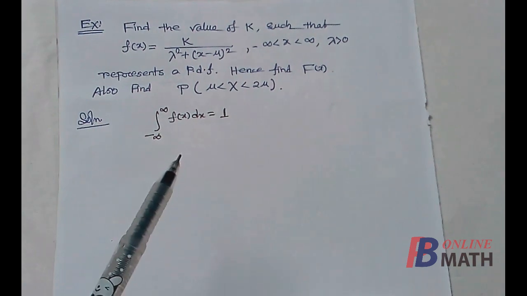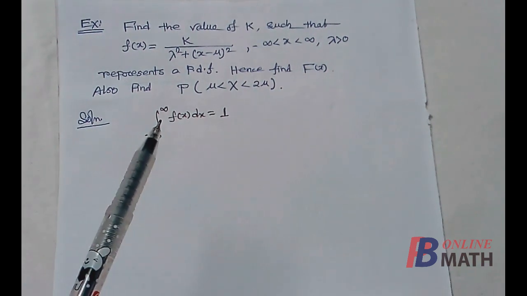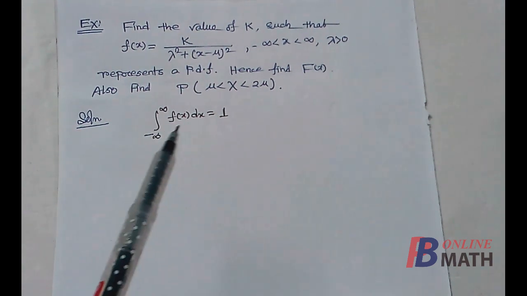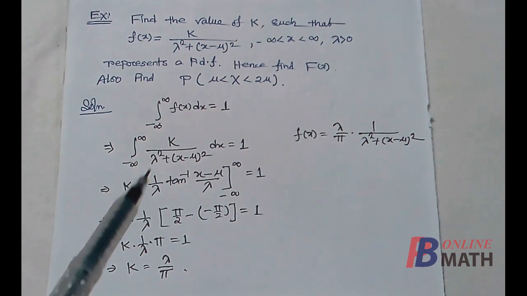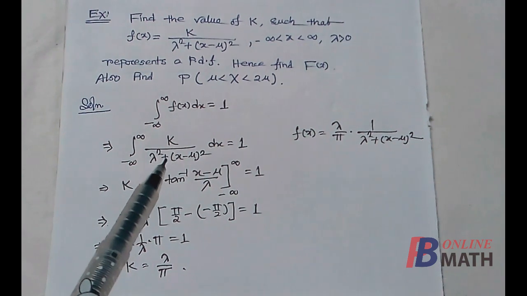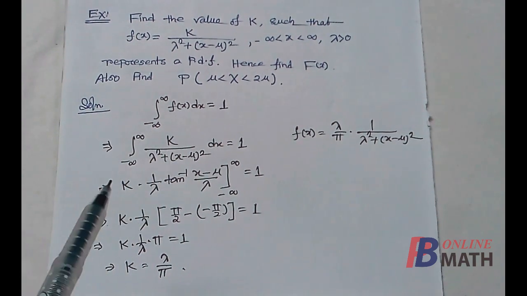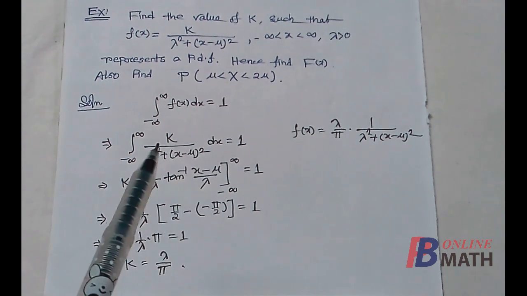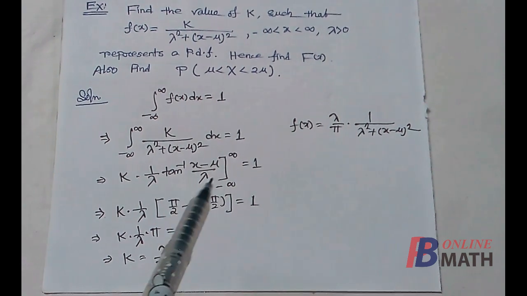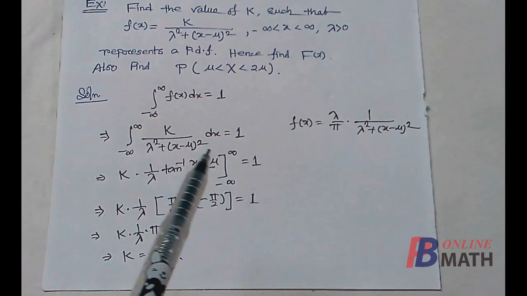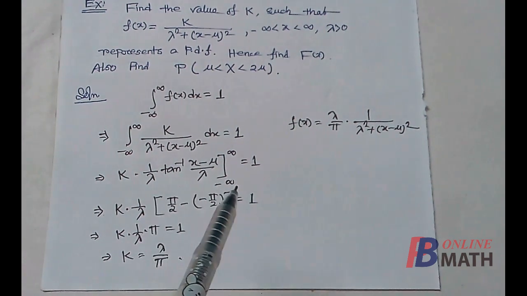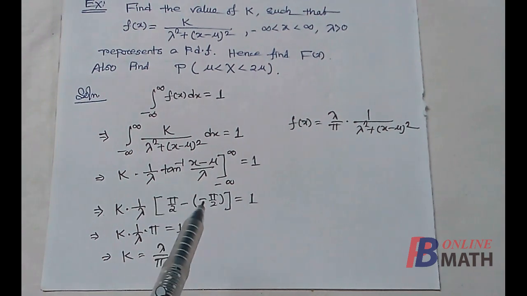We know this property of PDF, that is the integration of f(x) from minus infinity to plus infinity is equal to 1. Now we can put the value of f(x) in this integration. Here k is a constant which is independent of x, so we can take this k outside the integration, and the remaining terms can be integrated easily. It is tan inverse of this. Now replacing the limits, if we put the upper limit infinity, then tan inverse infinity is equal to pi by 2, minus, if we put the lower limit minus infinity, then tan inverse minus infinity is equal to minus pi by 2.